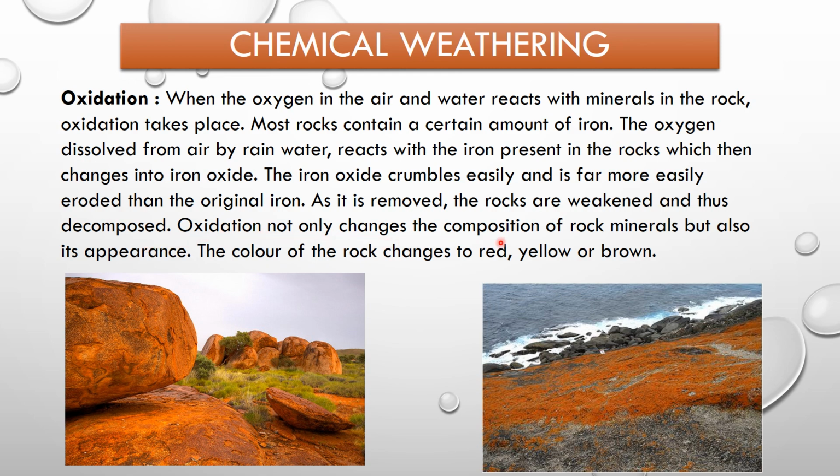Oxidation not only changes the composition of rock minerals but also its appearance. The color of the rock changes to red, yellow, or brown. As you can see in these two pictures, the iron content in the rock has rusted because of chemical reaction between the iron and the rainwater containing oxygen, and even the color of the rocks has changed to reddish brownish in color.